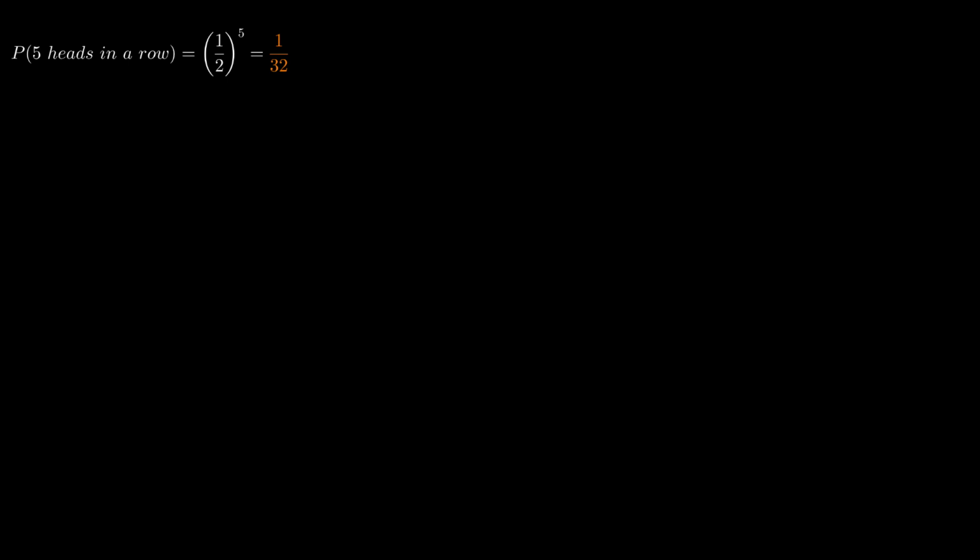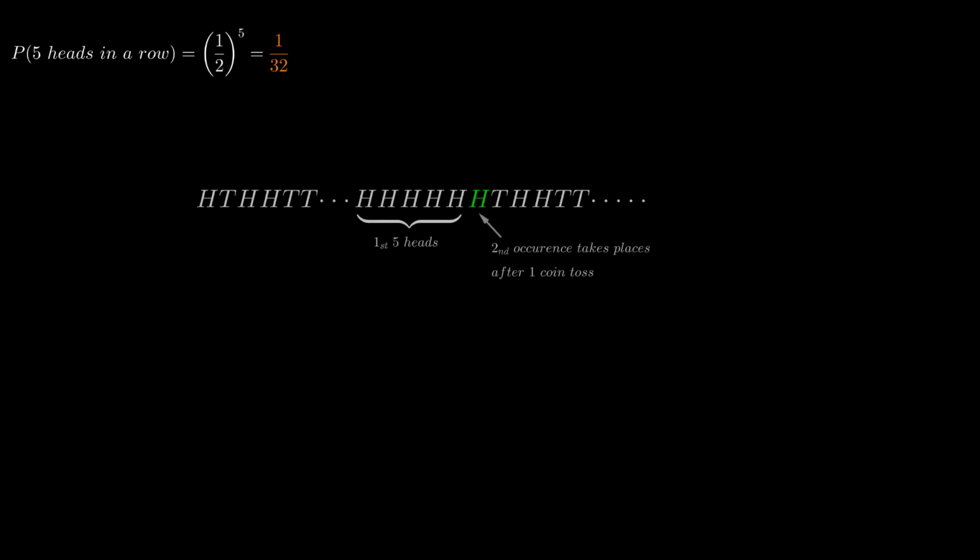It's true that the average number of coin tosses between occurrences of 5 heads in a row is 32 tosses. But the key word here is average, because let's say, for example, that we've already thrown 5 heads in a row. Then another 5 heads in a row can occur on the very next throw, correct? So in that case, the wait is only 1 coin toss. So the 32 throws on average figure takes into account this scenario. But when we're first starting out tossing the coin, then we have no head start to begin with.